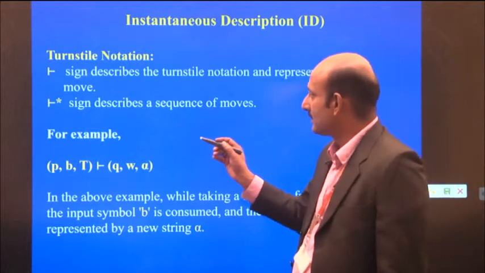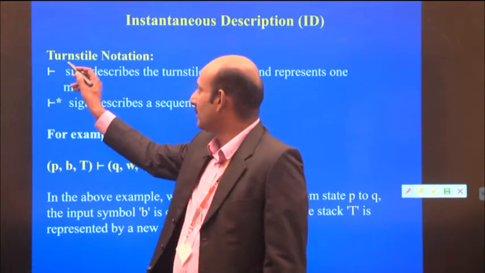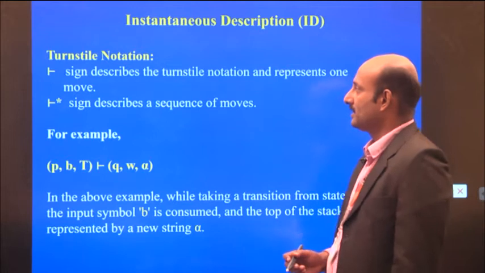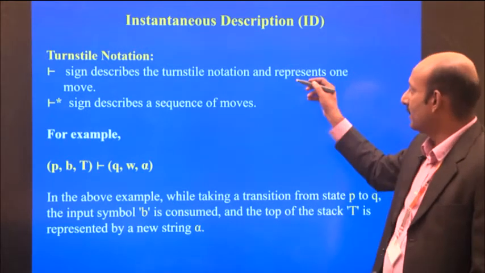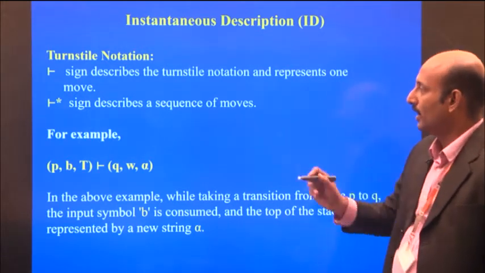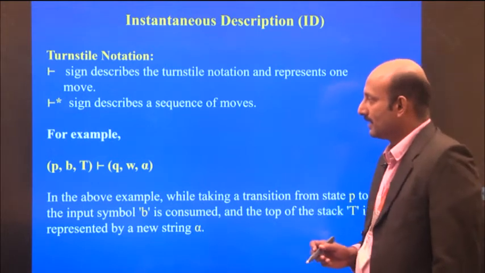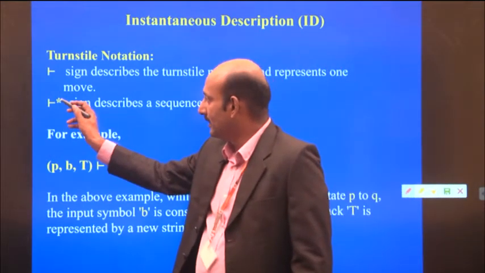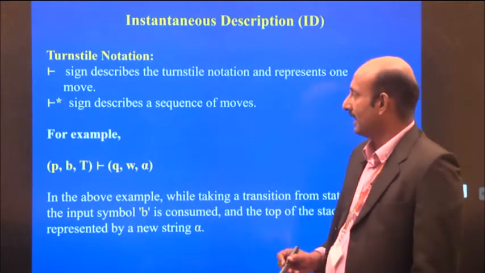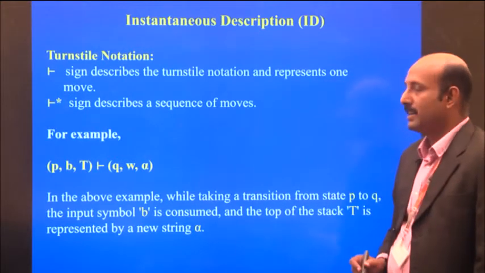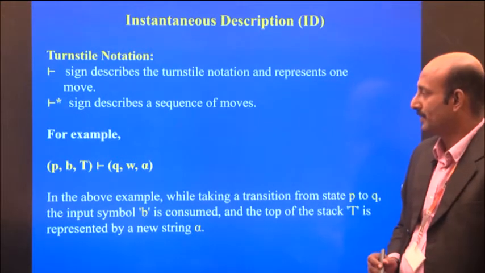It describes the turnstile notation and represents only one move, whereas the same symbol with the Kleene closure star sign indicates a sequence of moves.